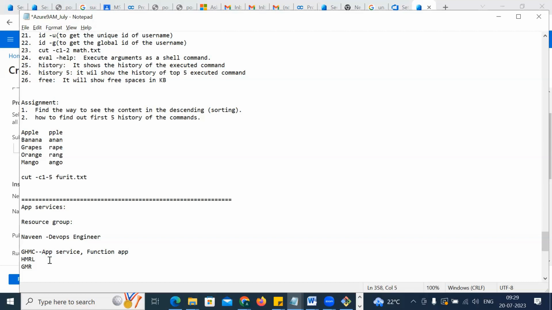Now, next one is, let's see, I'm going with the HMRL. Let's see, I have created 2 app services in HMRL. Okay, so it is going to this resource group.